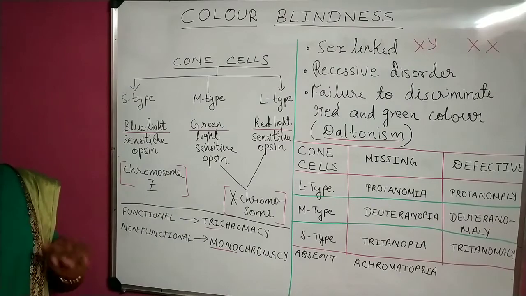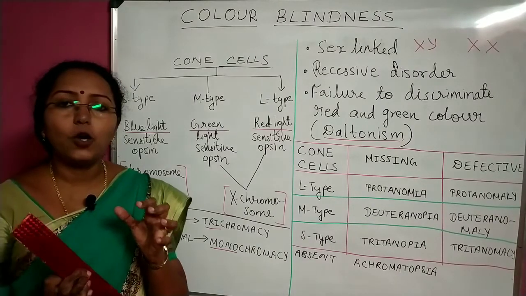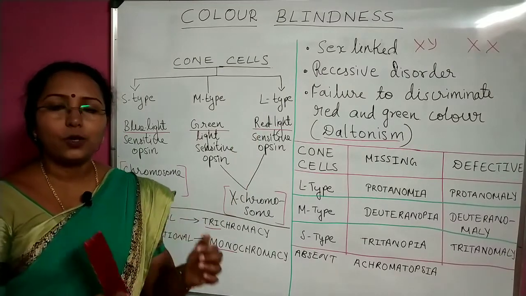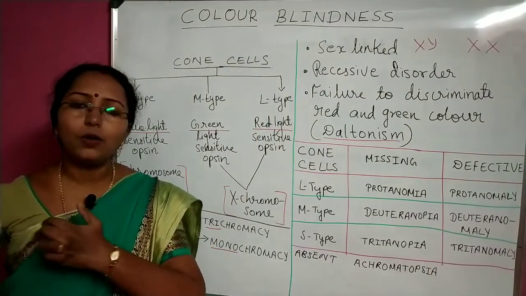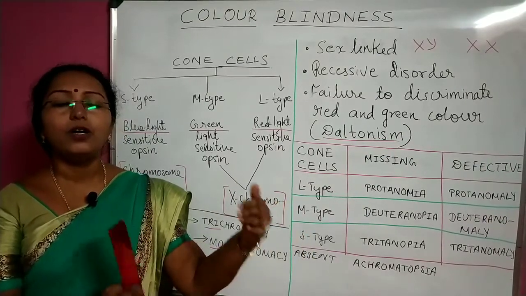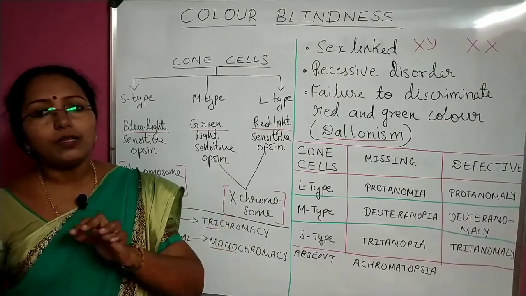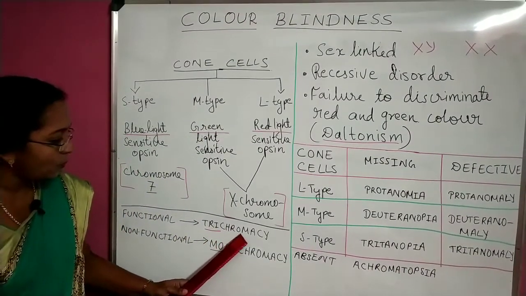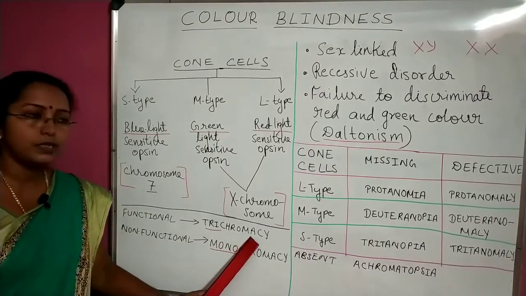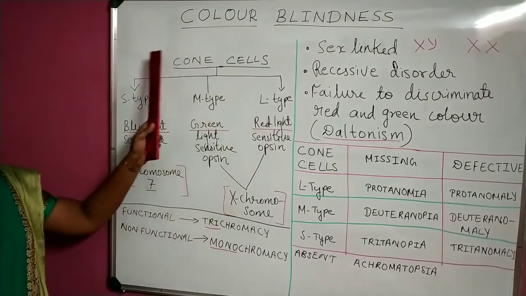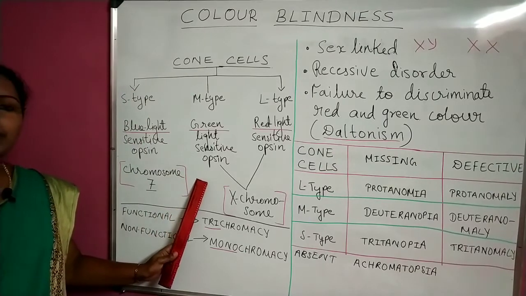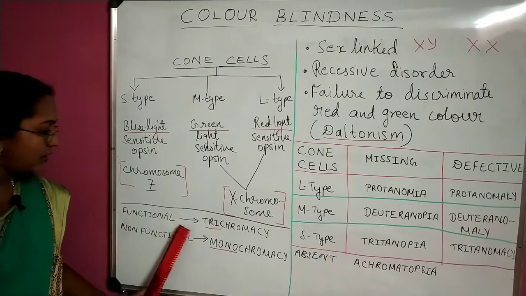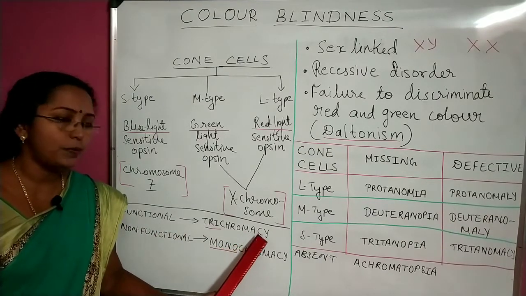Okay. Now, for normal vision, all these three cells should function, isn't it? Short wavelength, medium and long wavelength. All these three cells should function for normal color vision. So if all the three are functional, then you call it trichromacy. Trichromacy means all the three cells are functioning properly in the organism's body.